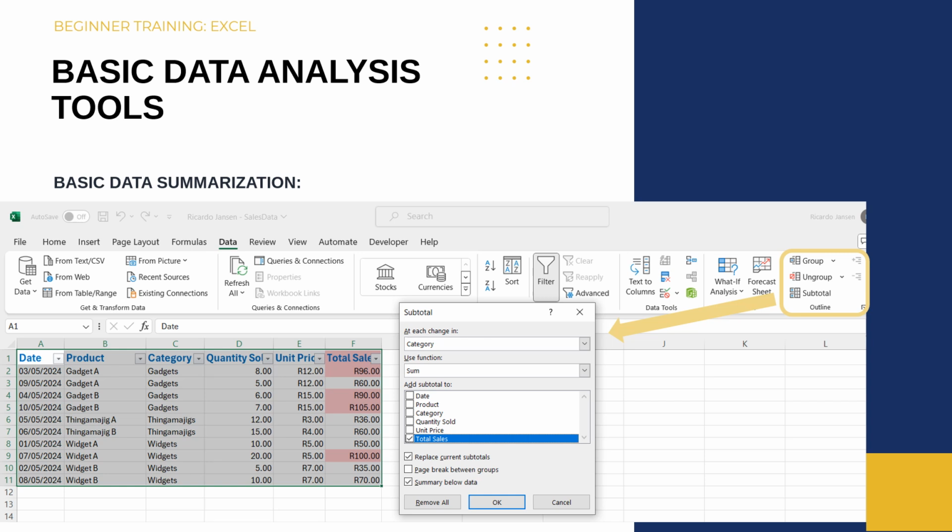Under Use function, I use sum, and add subtotal to, I tick total sales. If I wanted the quantity sold, I could also select that, and it will sum up the quantity sold and it would sum up the total sales.